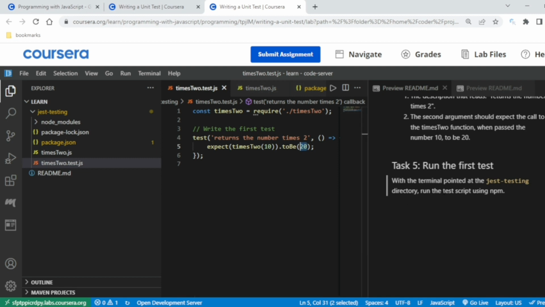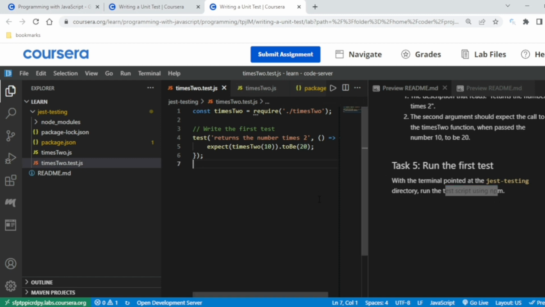You just have to test the script using npm, and it will show that things are correct. The test case is passed because the output this will produce is 20, and this is also 20, so the test case will pass. Just like you do any coding question in HackerRank or any other coding platform, their test cases get passed this way. So this was all about unit test.